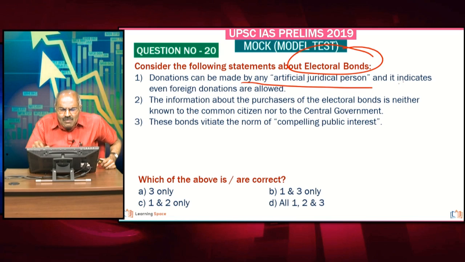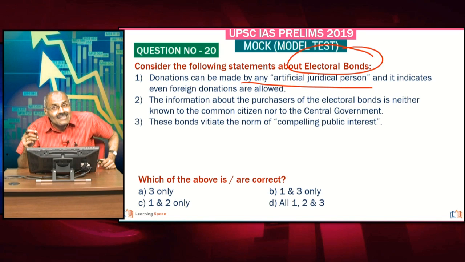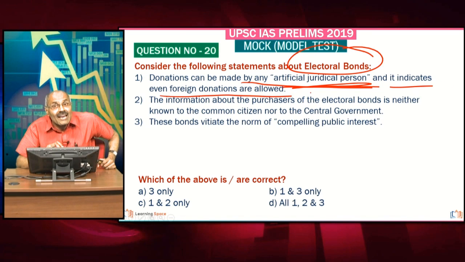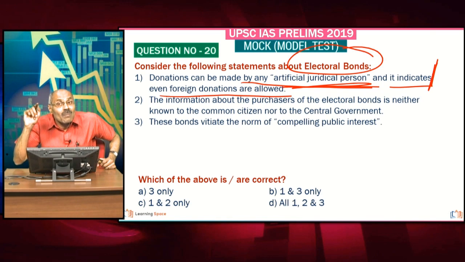And donations can be made by any artificial juridical person. That means artificial juridical person. What is the meaning of it? The meaning is companies, right? And it indicates even foreign donations are allowed. Absolutely correct. About this, I will explain in detail in the policies and programs when we discuss electoral bonds and other mechanisms pertaining to donations to the political parties.